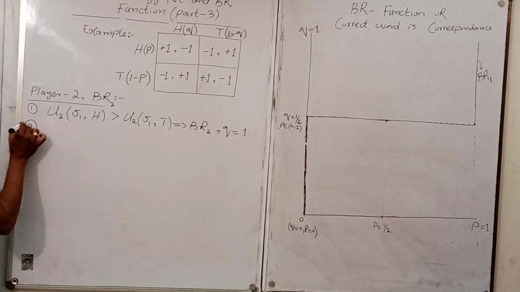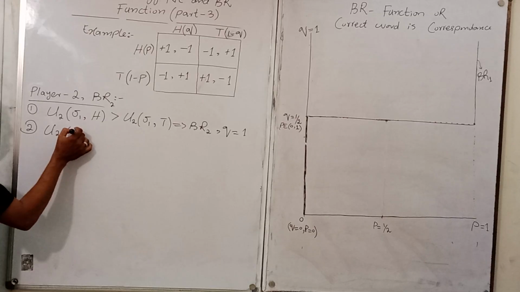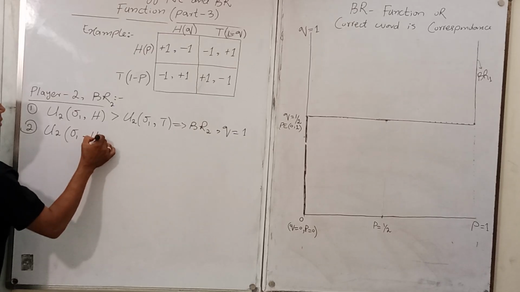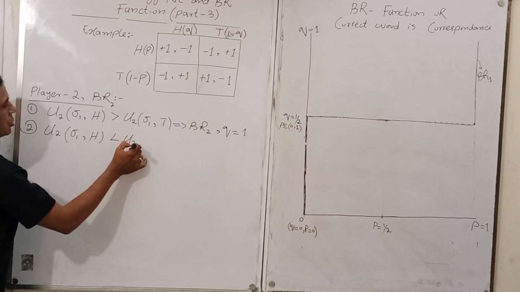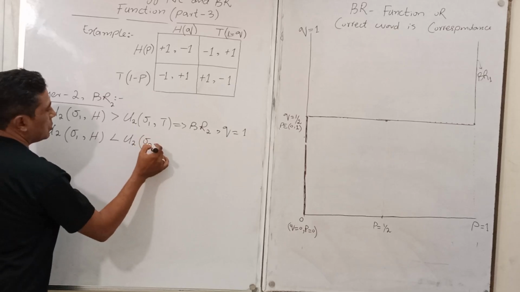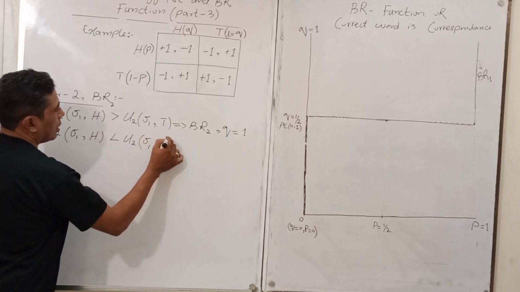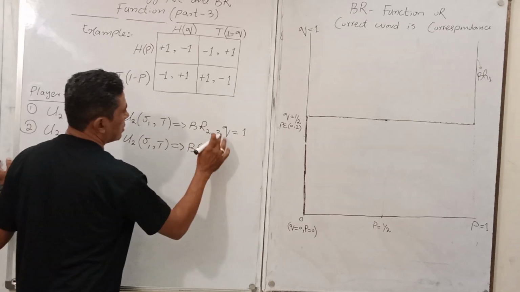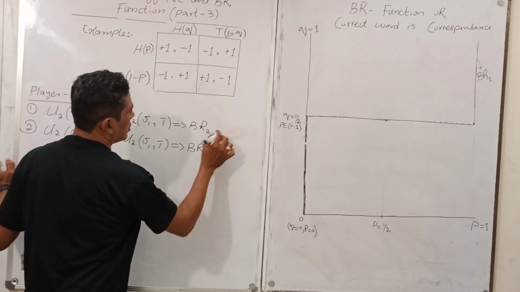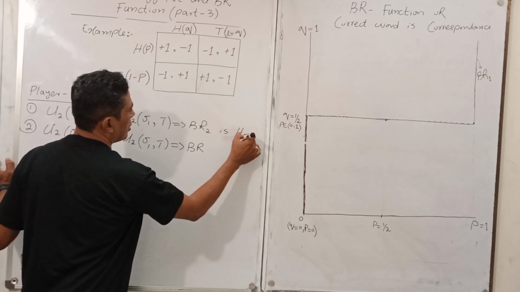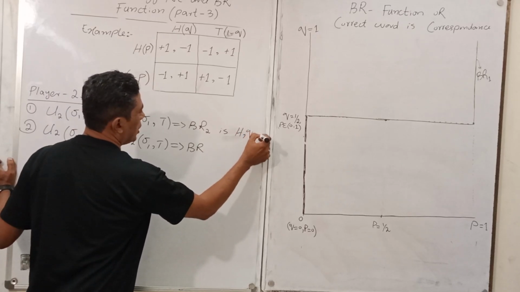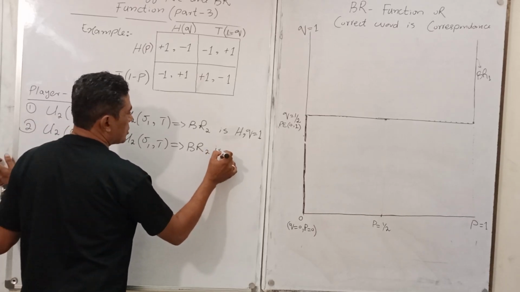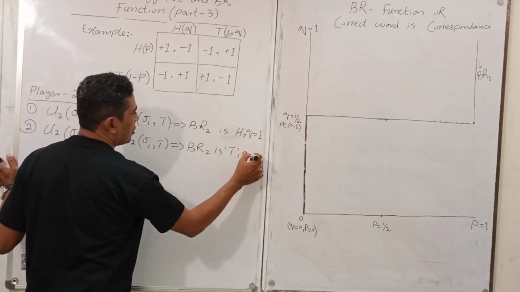Similarly, the second condition is here: U2(sigma 1, H) less than U2(sigma 1, tail) implies that the best response for player 2 is tail and Q equals 0.